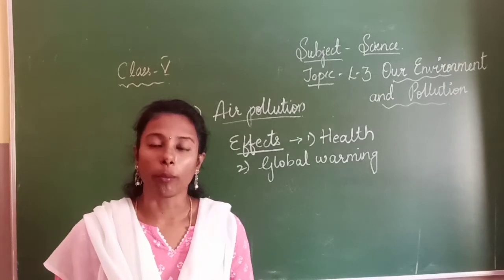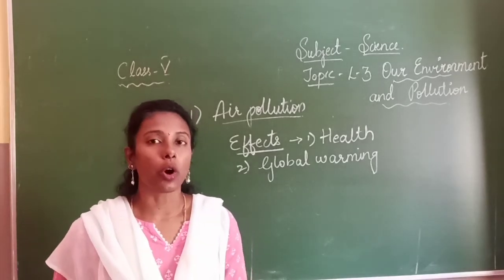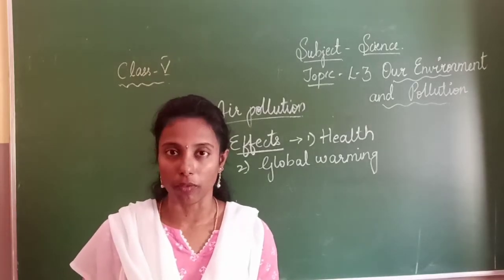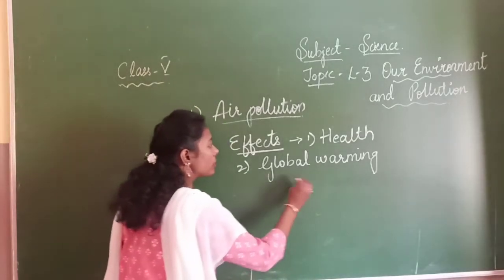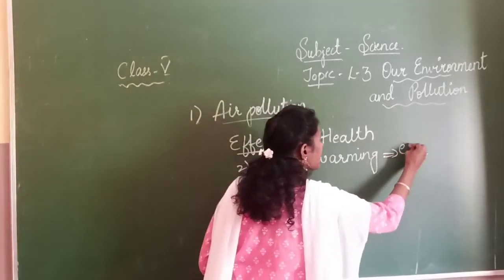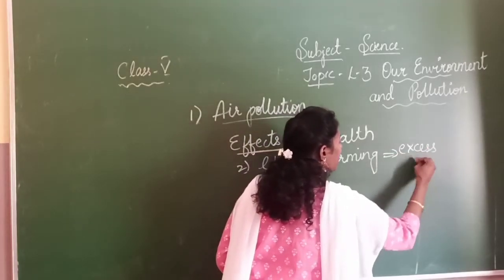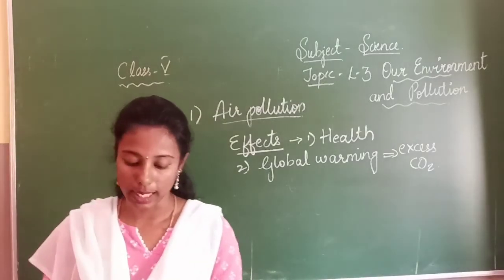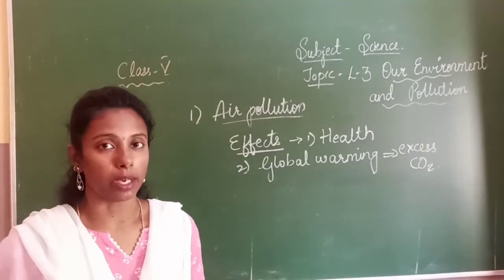So global warming is the effect of the excess of carbon dioxide released in the environment. CO2 is nothing but carbon dioxide.